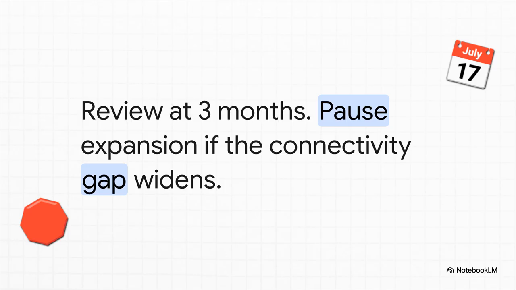Predicting that harm isn't enough, right? You actually have to plan for it. Real accountability means you don't just wave your hands and say, "oh, we'll monitor it." You say, "we will review subgroup outcomes at exactly 3 months post-launch, and we will pause expansion if the connectivity gap has widened for any tract." You have to name a specific, accountable owner and a clear, non-negotiable condition that triggers a pause. That is what separates a long-term hope from a responsible long-term plan.